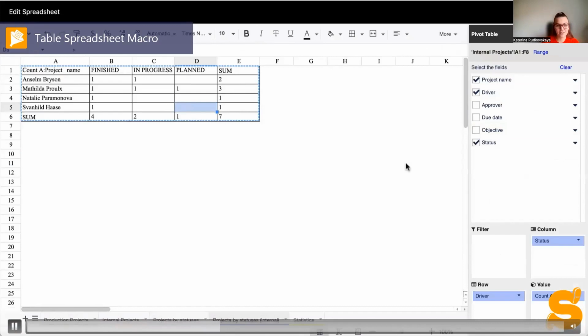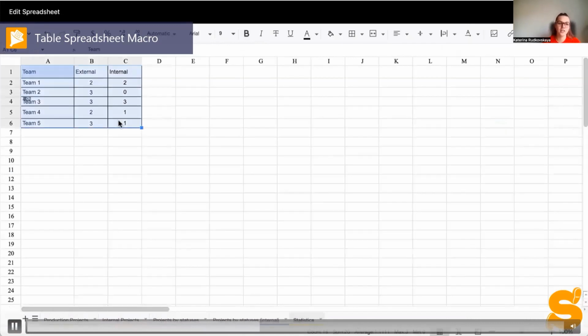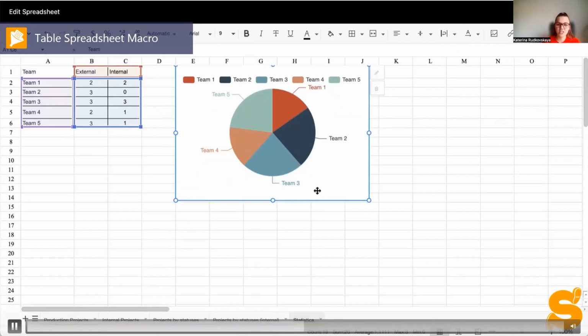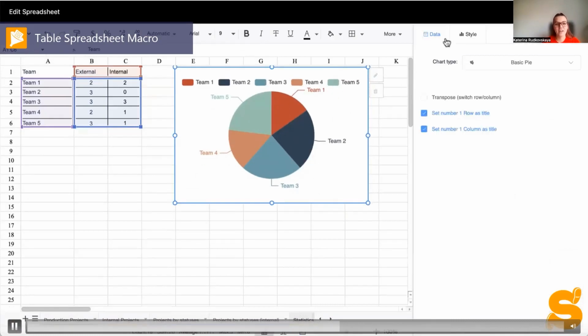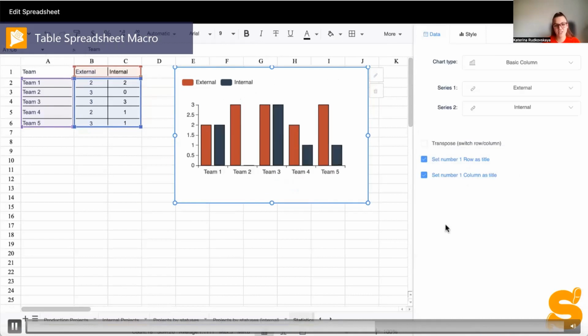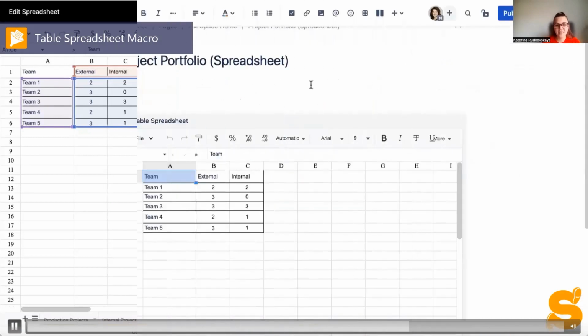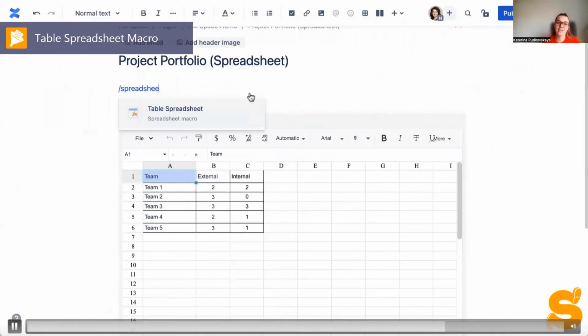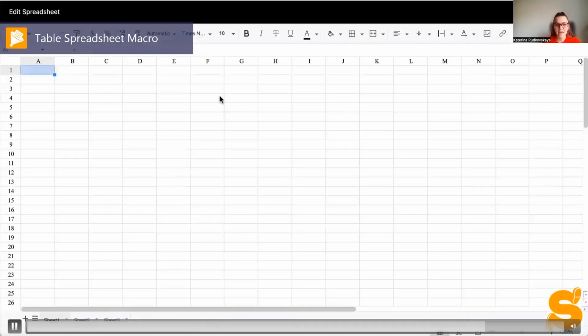After creating a table, you can tailor it according to your needs. You can use conditional formatting or predefined formulas for easy calculations. And now you see that data aggregation and also visualization are possible. Moreover, I'd like to add that you can keep editing the spreadsheet in the view, in full screen, and also in the minimized frame. And after all, of course, you can share your spreadsheet with your colleagues and teammates.